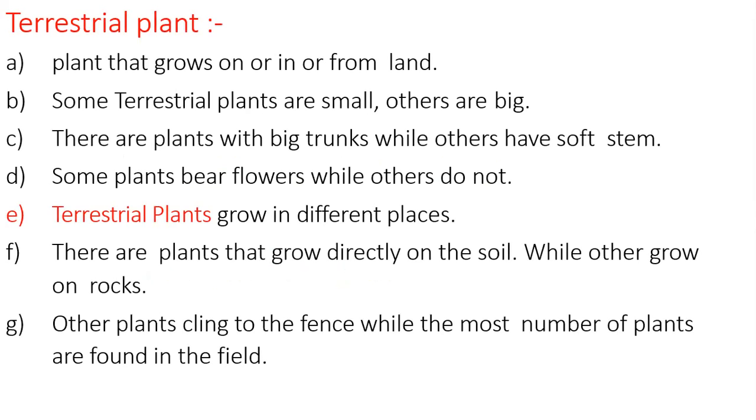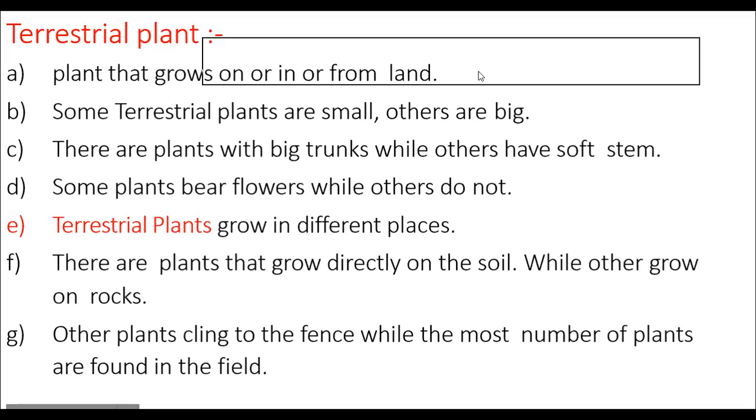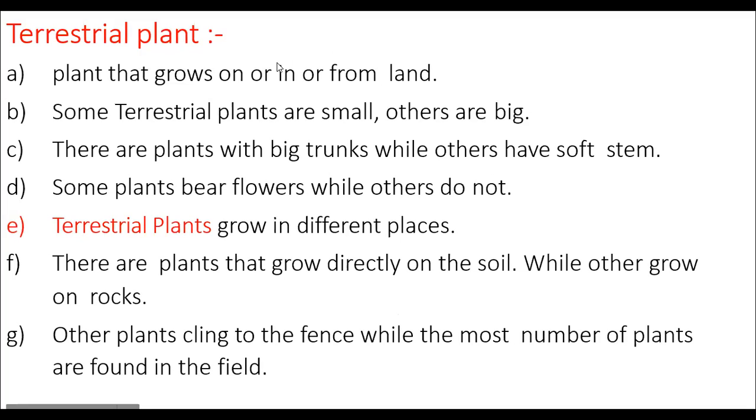What are the main characteristics of plants which grow on land? Terrestrial plants grow on land.